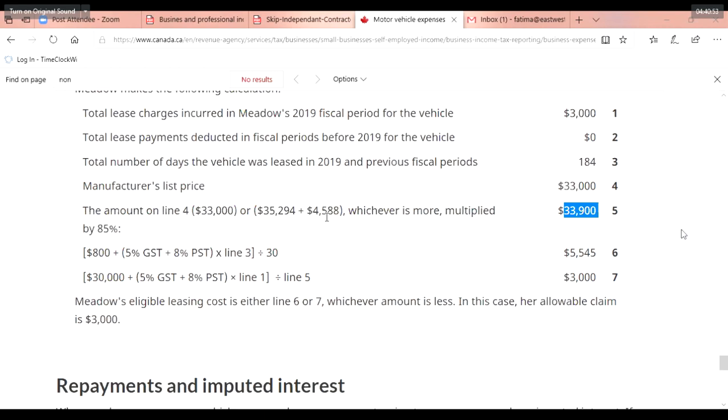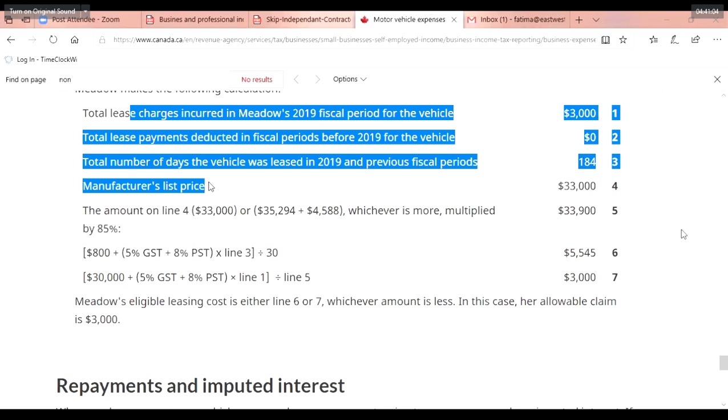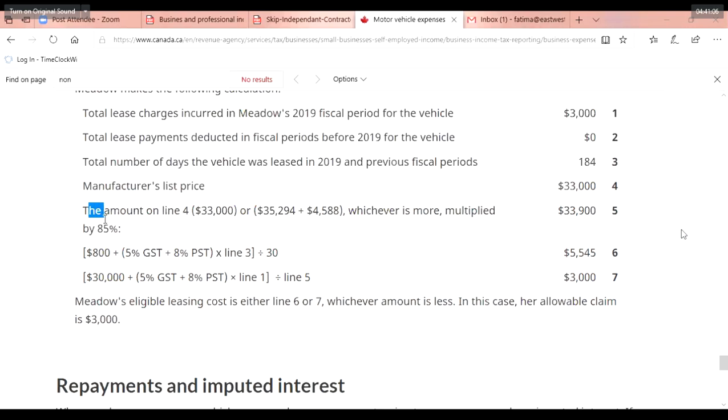33,899. Yes, it rounds off to 33,900. Yes, right? Okay. It's 99.7, so we just round it off. Now all this previous information is given. Now we're actually calculating it, okay?